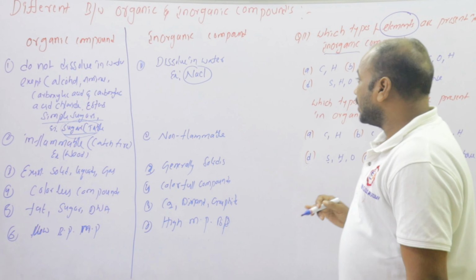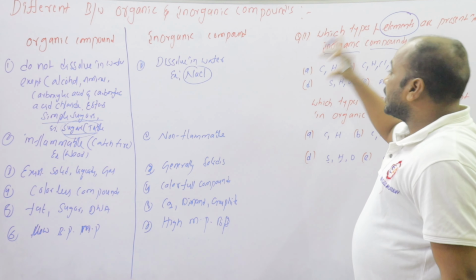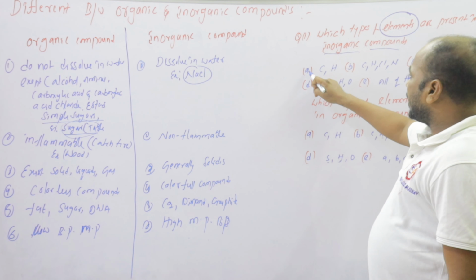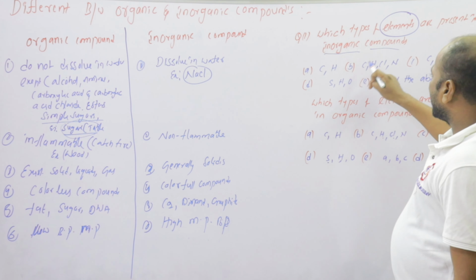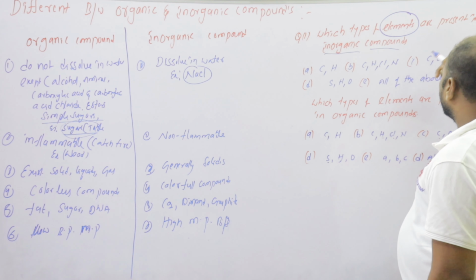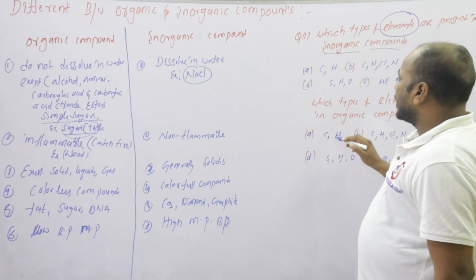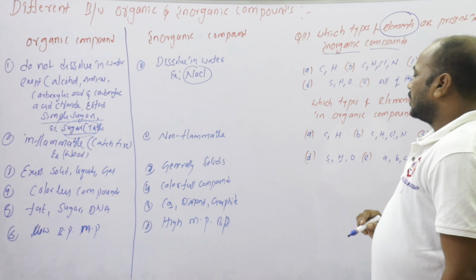In the options, carbon is given in A, B and C. So generally, according to the definition, one would directly choose option D.